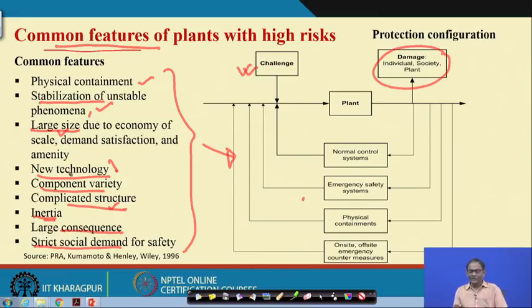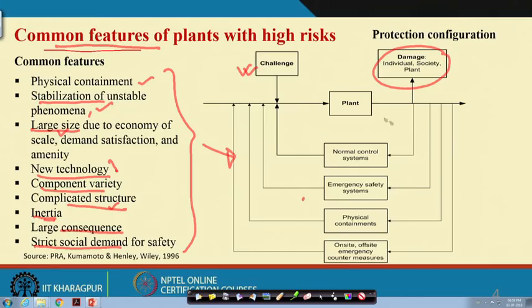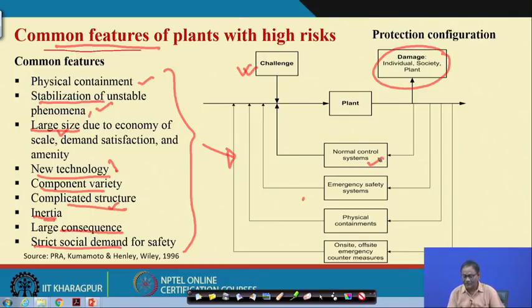Then when you see your system, whether my system is in a position to battle with the risk or the hazards, there are a few classes. One is the normal control system. To my understanding, normal control system means any system you develop has a few purposes. One of these, production or operation, is very important.